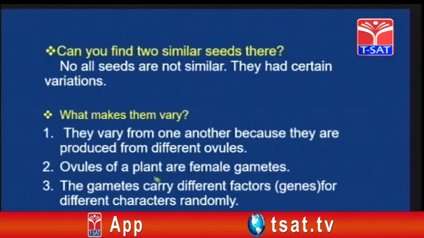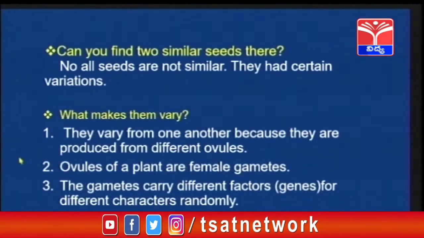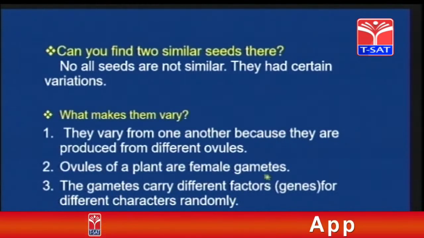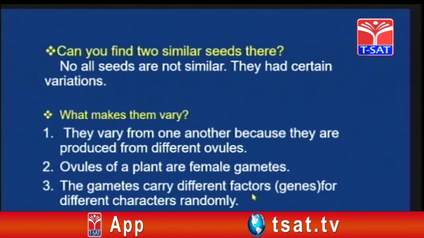Now ovules of a plant are nothing but female gametes. The gametes carry different factors, that is genes. So keep it in mind, what are the different factors which are present on the gametes? The genes. So gametes carry different factors, that is genes, for different characters randomly.